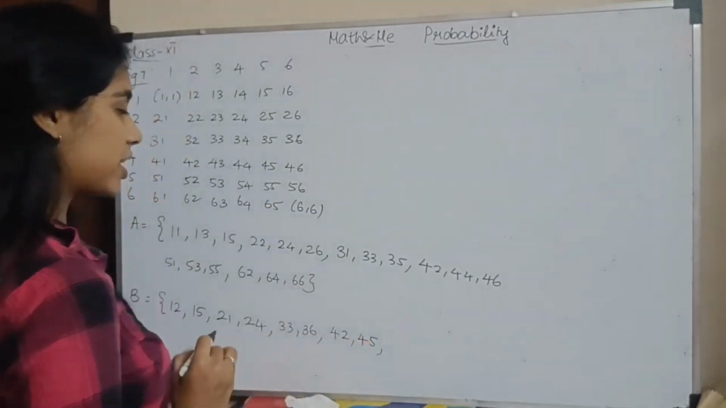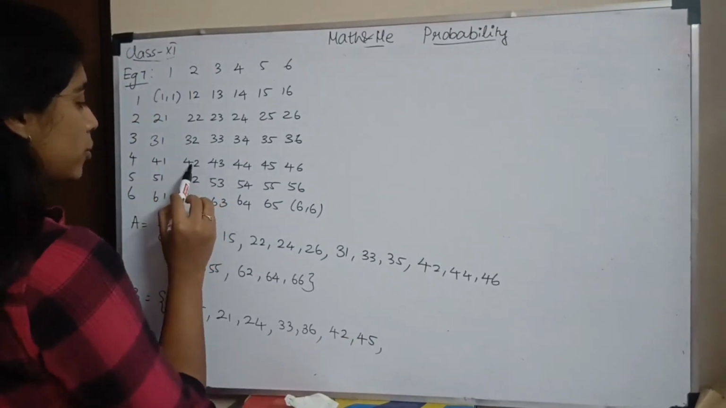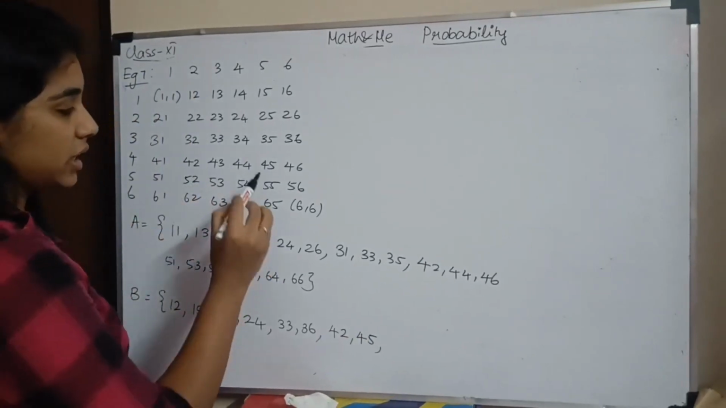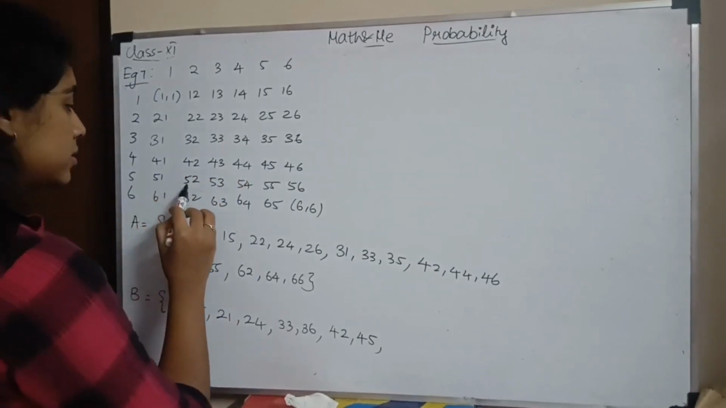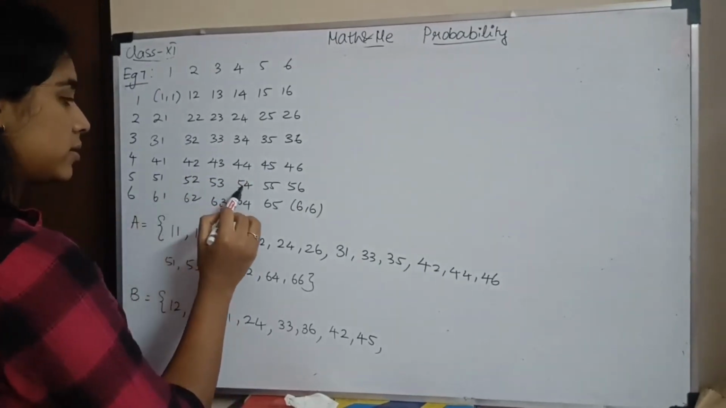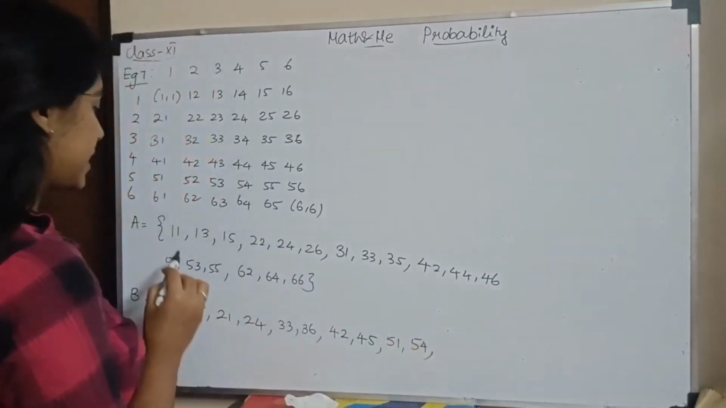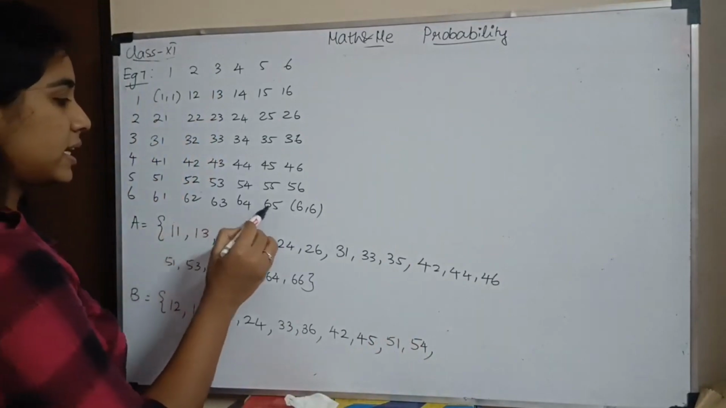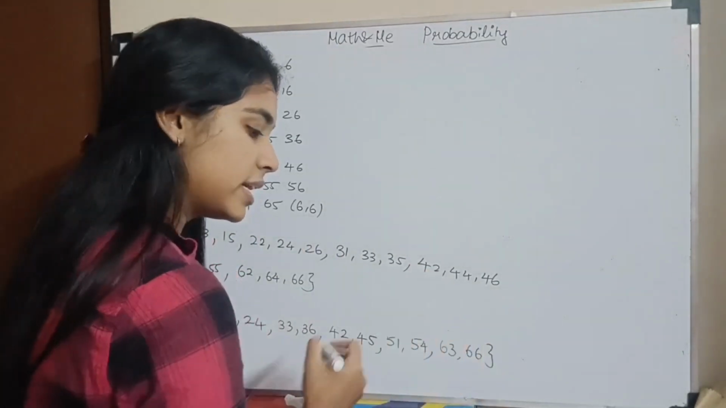What is the divisibility check to check if the number is divisible by 3? 4 plus 2, 6. 6 is divisible by 3. 4 plus 5, 9. 9 is divisible by 3. In the next line, 5,1, 5,4. Next line 6,3, 6,6. So this is the sample space of B.